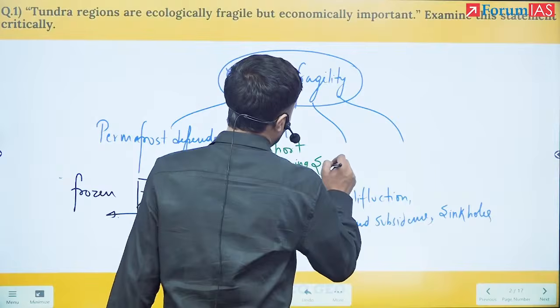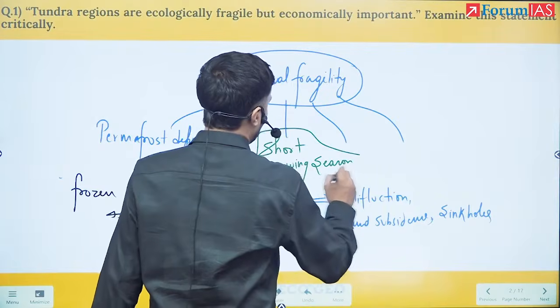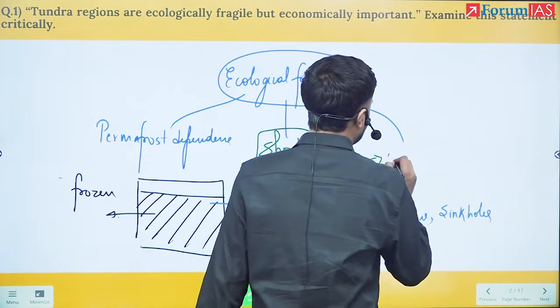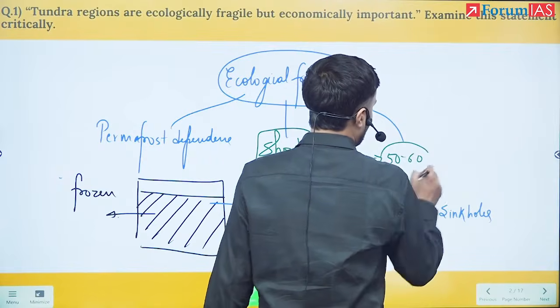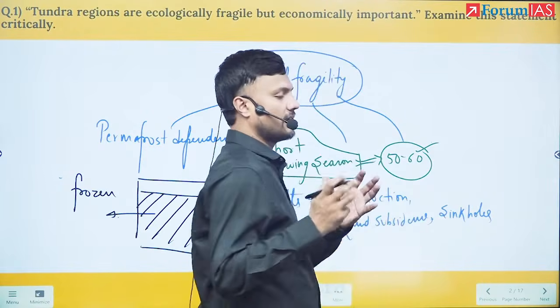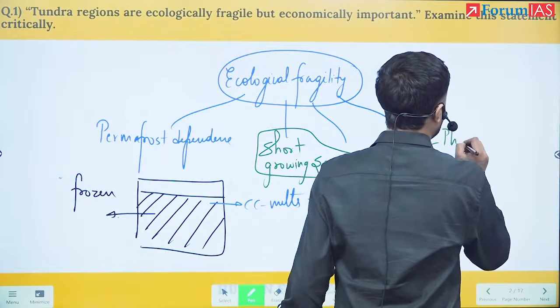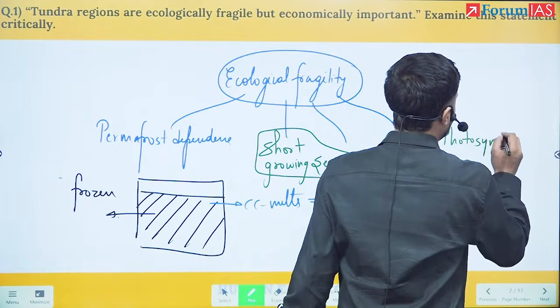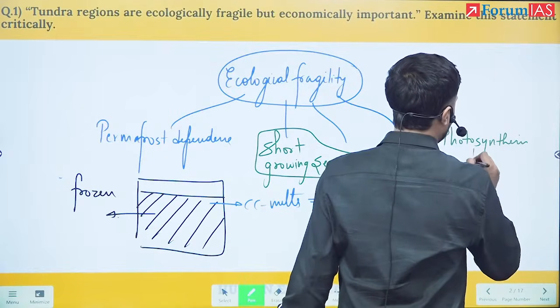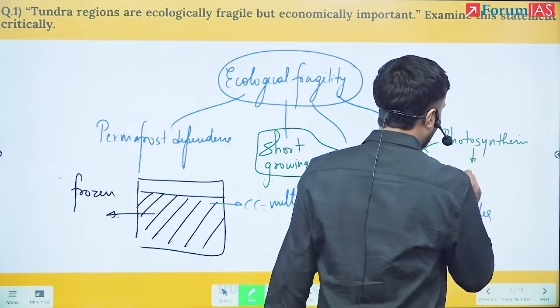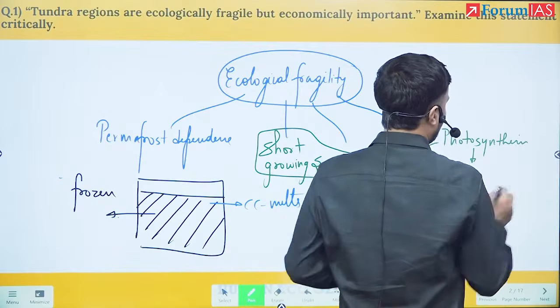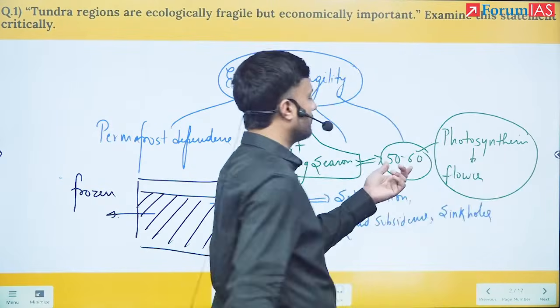In the short growing season, the growing season here only lasts up to 50 to 60 days. This means the vegetation has only a limited period to do photosynthesis. Within this period, they will have to do photosynthesis, they will have to flower, every aspect has to be done within this.